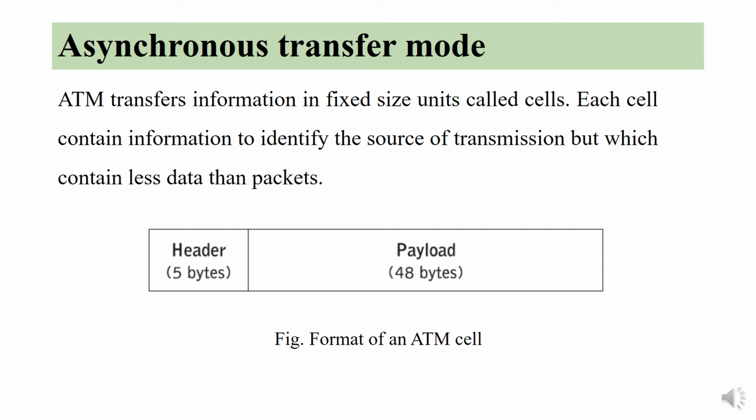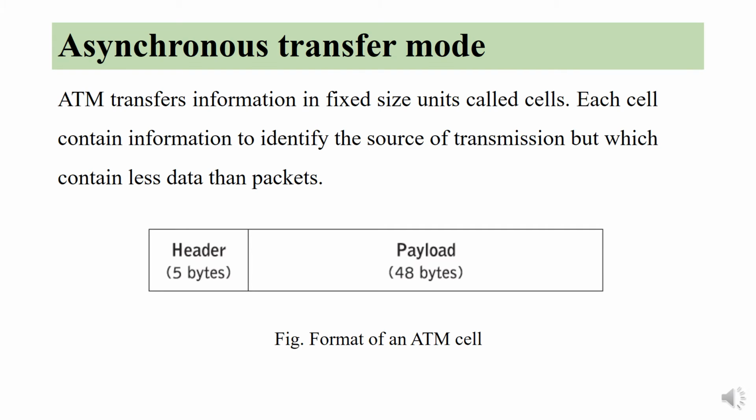Asynchronous transfer mode, or ATM. ATM transfers information in fixed size units called cells. Each cell contains information to identify the source of transmission but carries less data than packets.